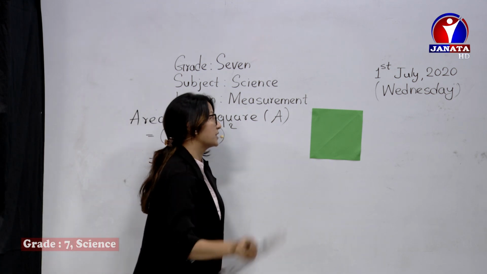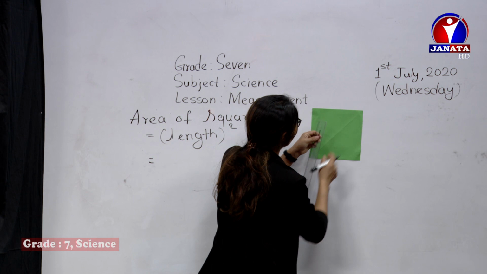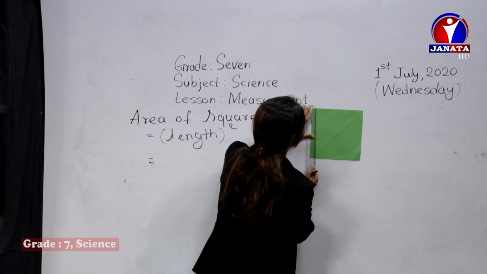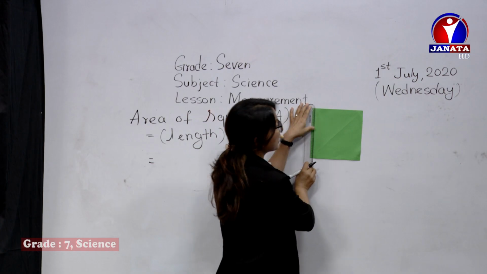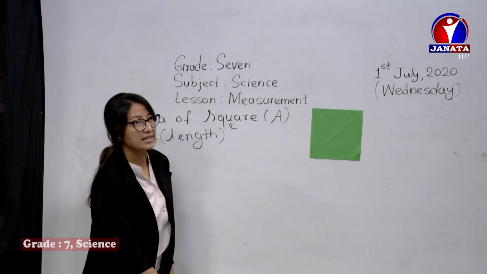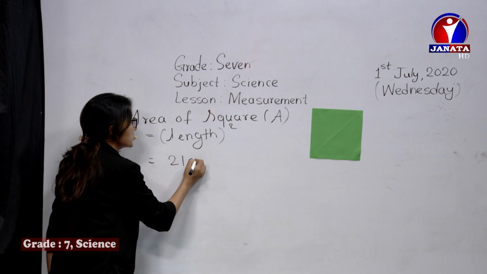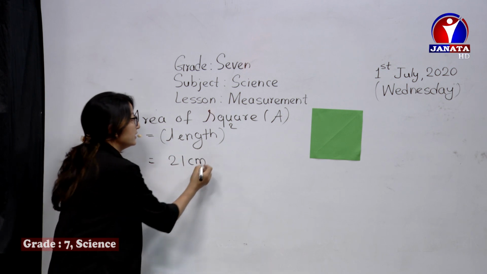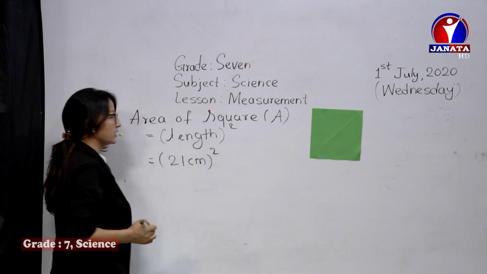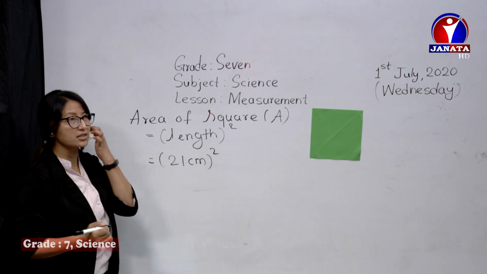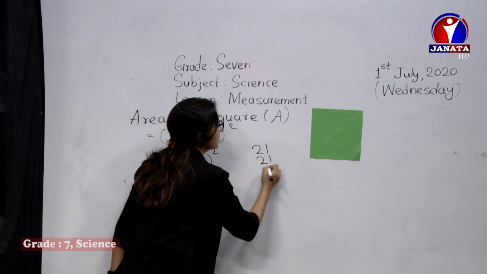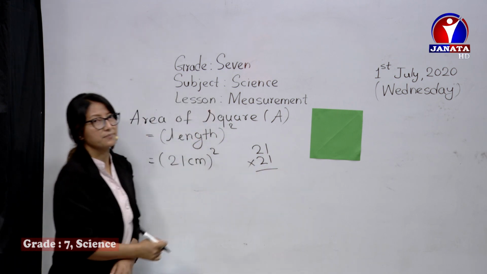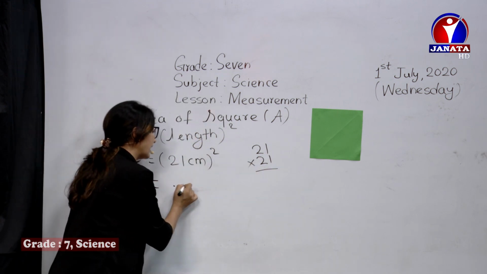So what is its length then? See, let's measure its length. Its length is here. Remember the rules. 21. Yes, 21 centimeters is its length. Now, when you take 21 square, how much is 21 square? You multiply it. Yes, 21 into 21. How much do you get? Yes, that is the answer.